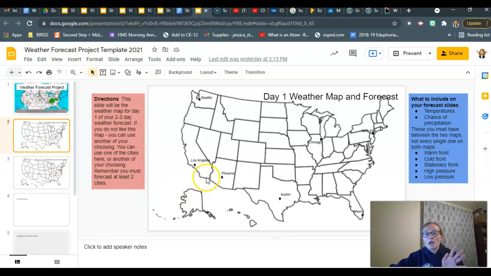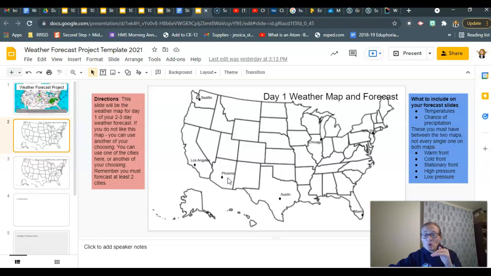Okay? Then on one of these cities or a different city that you plopped onto the map, shoot, you can even go get your own map. If you think this is ugly and plain because it's just white, you can go use the internet, find a prettier map, and put it onto this slide. Totally fine with me. You can be as creative as you want. But next to one of those cities, you're going to want to include a high temperature and a low temperature for that day.